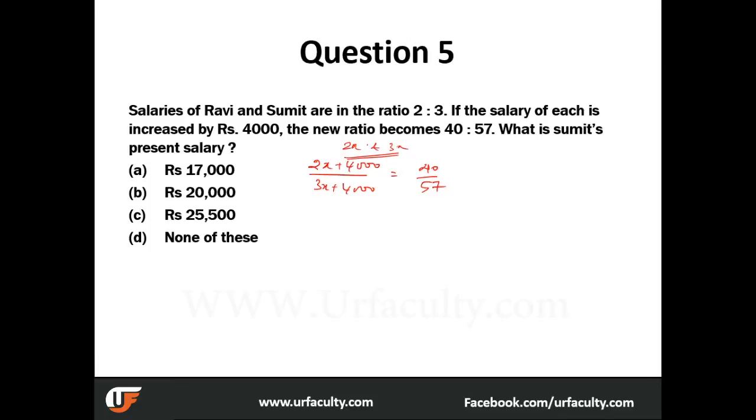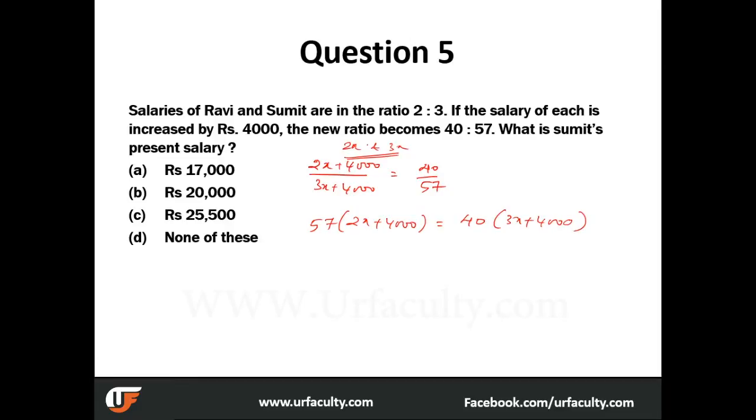We just need to cross multiply and solve this. 57 into 2x plus 4,000 is equal to 40 into 3x plus 4,000.